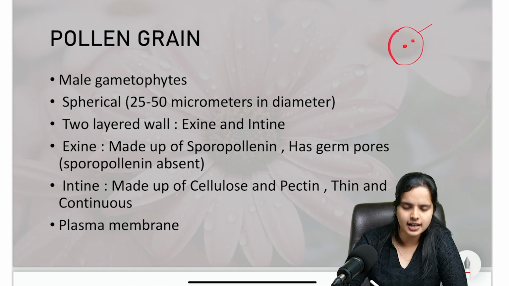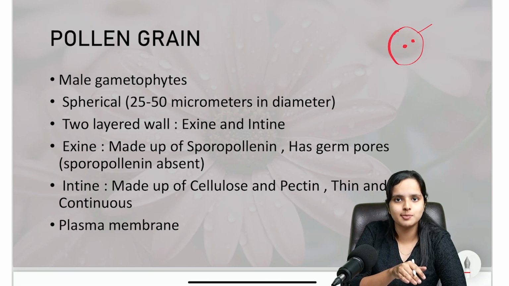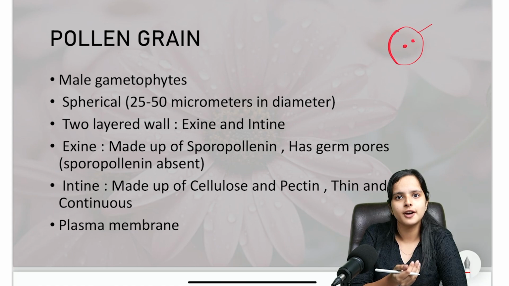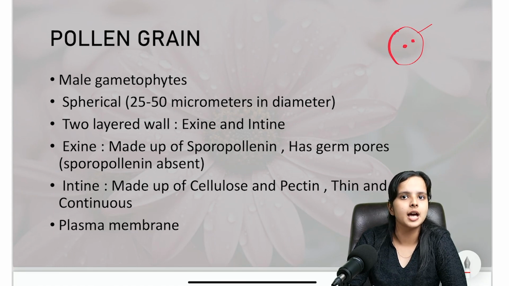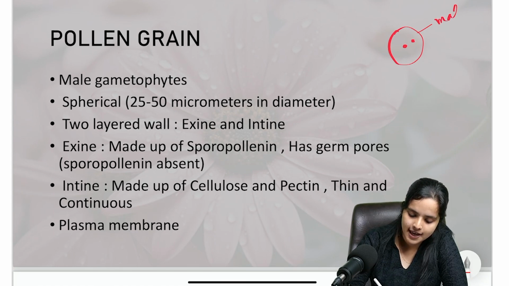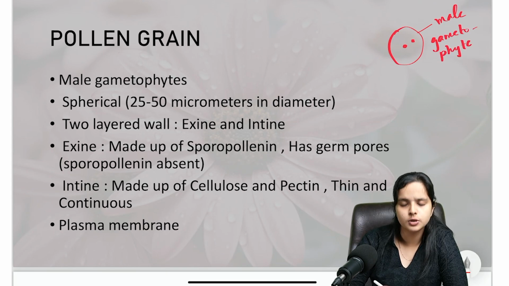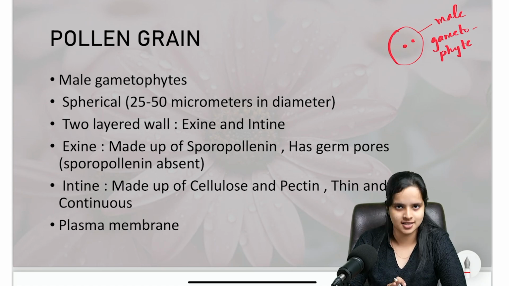So the pollen grain is just a body which carries the male gamete. Something that carries a gamete is called a gametophyte, and of course it is carrying the male gamete, so it's known as the male gametophyte. Technically, the pollen grain is not the male gamete.